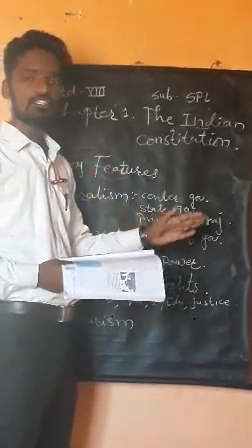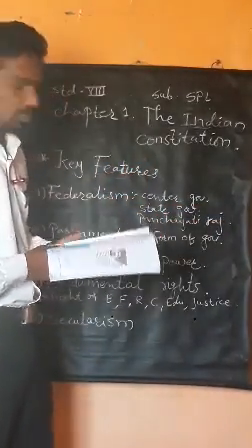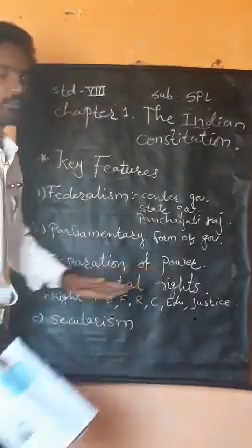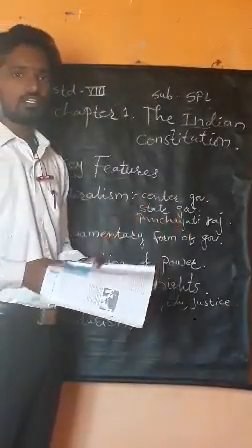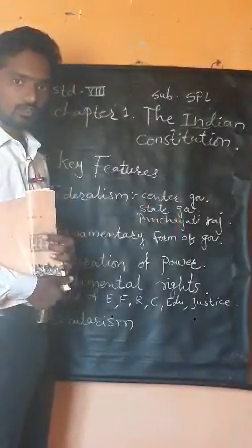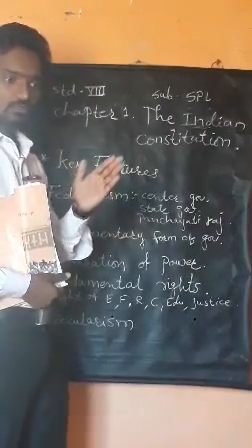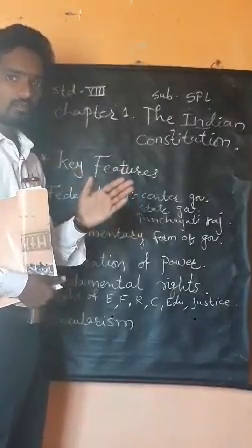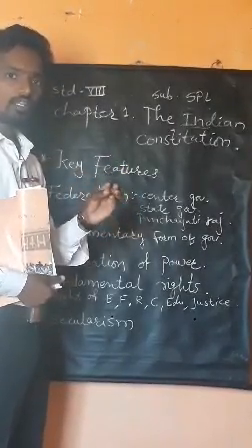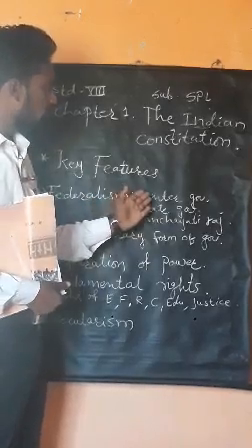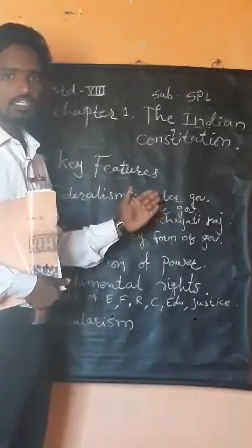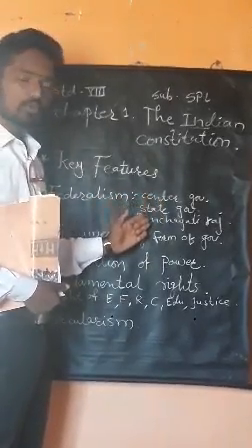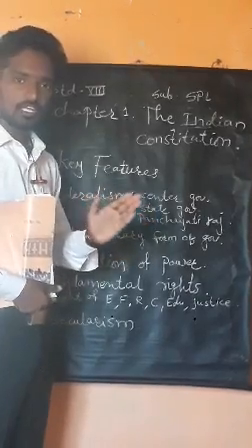Then Panchayati Raj means the local government, but there is a separation of the power. For some subjects or some topics, only the central government makes the decision. Here the state government or the Panchayati Raj cannot interfere.